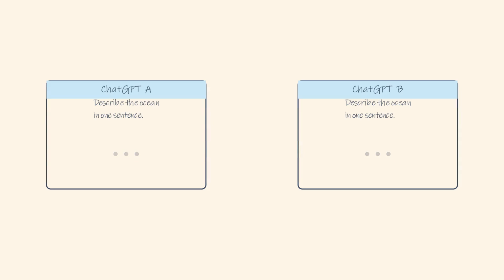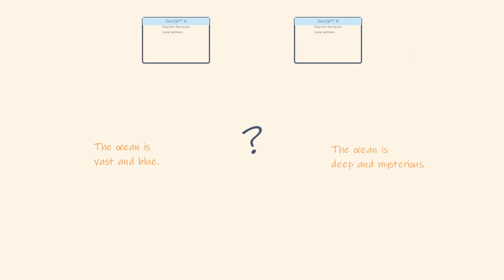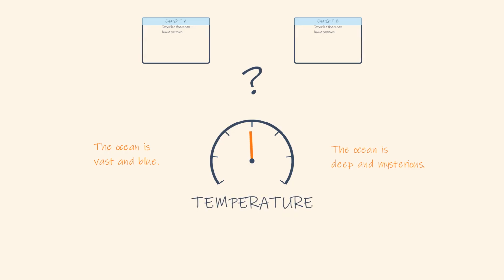Try asking ChatGPT the exact same question twice. The answer comes back slightly different every time. Same program, same question. So why? It turns out there's a dial inside AI called temperature. And it's not just a metaphor. Its equation has exactly the same form as temperature in physics.